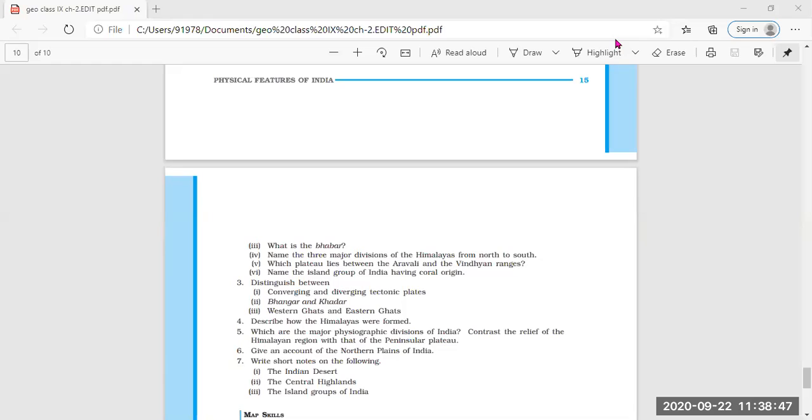Second difference we can give that while coming towards each other, the converging plates either collide or crumble, or one of them slides under the other. As generally we have seen that things which are coming towards each other, they either collide or crumble. Clear? The same thing with the converging plate also.